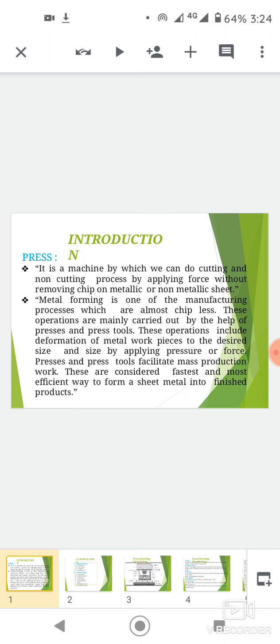Press working involves the production of final components from sheet metal in the cold condition. The working operation is completed by a single stroke of the punch, and the finished part may be produced in less than 1 second. The machine used to apply the required pressure or force in a short duration